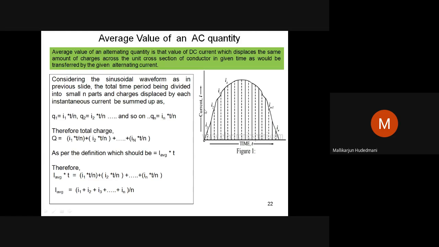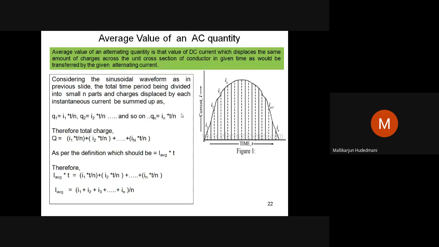So like RMS, I have another definition: average. What is an average value of an alternating quantity? If we have 10 numbers given to you, 1, 2, 3, 4, like that, 10 counts, what is the average of that mathematically? You add all the 10 numbers and divide by the number of occurrences, which is 10. You take a mathematical average. Similarly, a similar kind of work I will be doing over here. How do I do it?